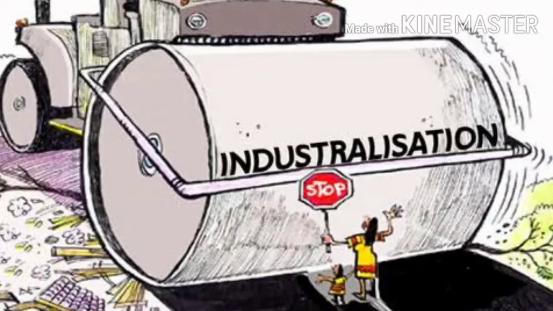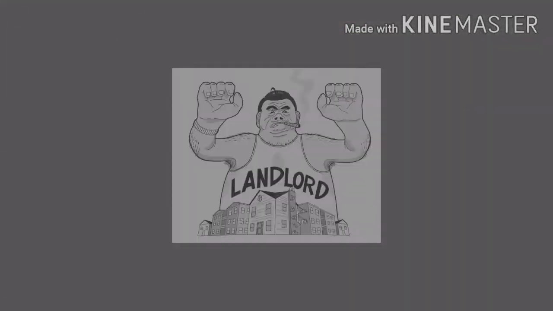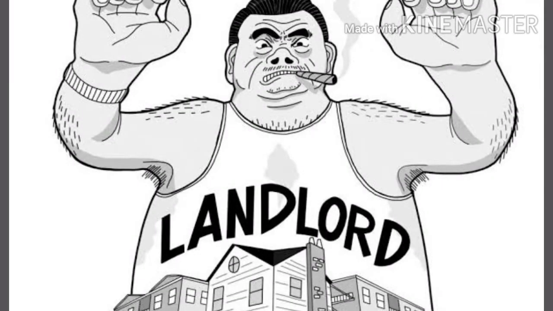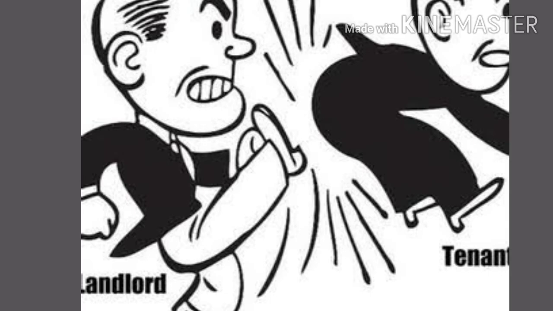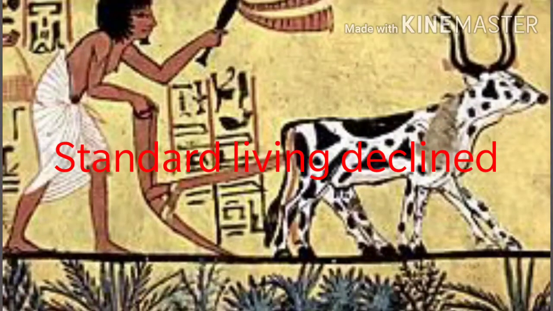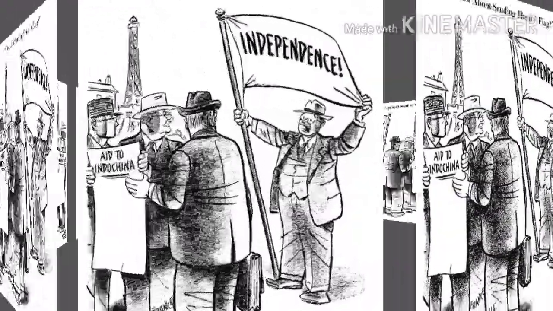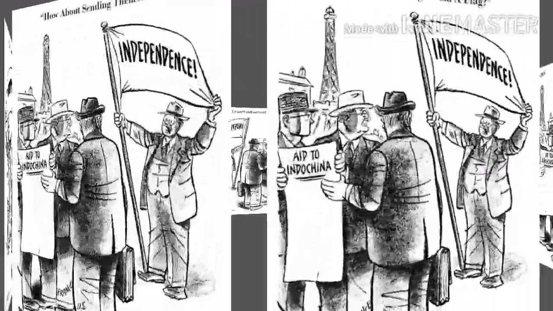So the French made little effort to build an industrialized economy in Vietnam. This means the French government did not show interest in industrialization in Vietnam because they needed raw materials for their own industries. So the landowners, the landlords, also occupied small peasants' land. So the small peasants became landless people. Their standard of living declined. This was one of the reasons for the Vietnamese revolution against the French.